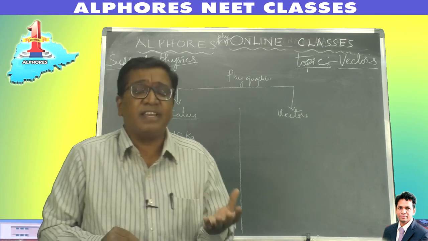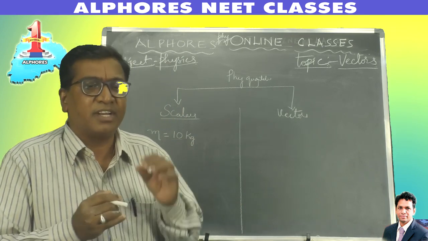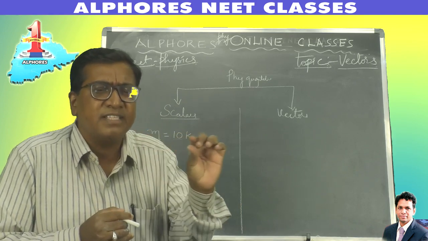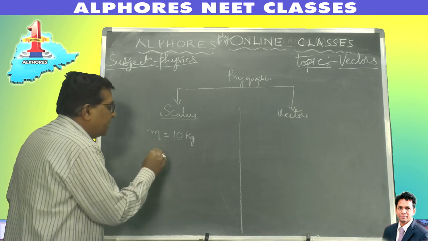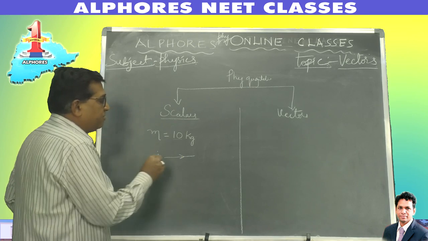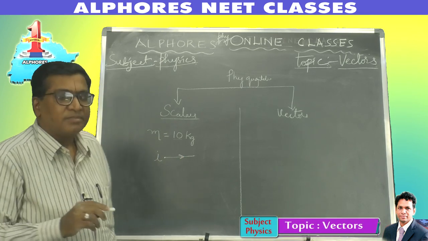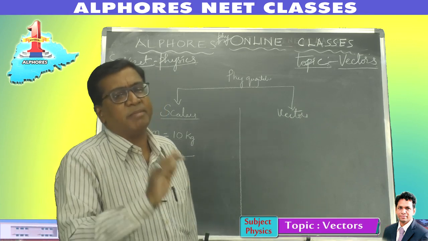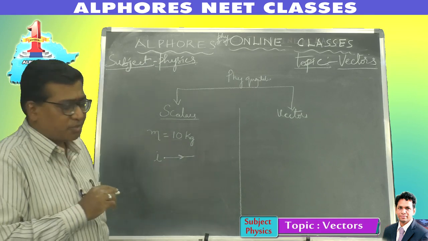There are some scalar quantities which even possess direction. They are simply termed directional scalars. For example, electric current I. When you consider a conductor, current flows from this end to that end, so there is a direction specified for it, but the direction has nothing to do with the magnitude. It doesn't influence the magnitude.